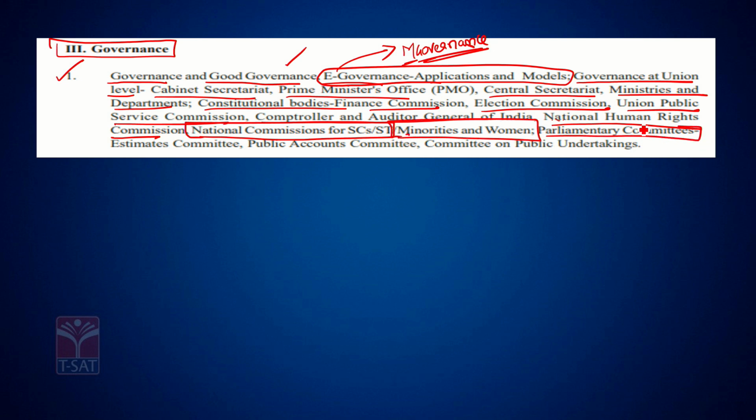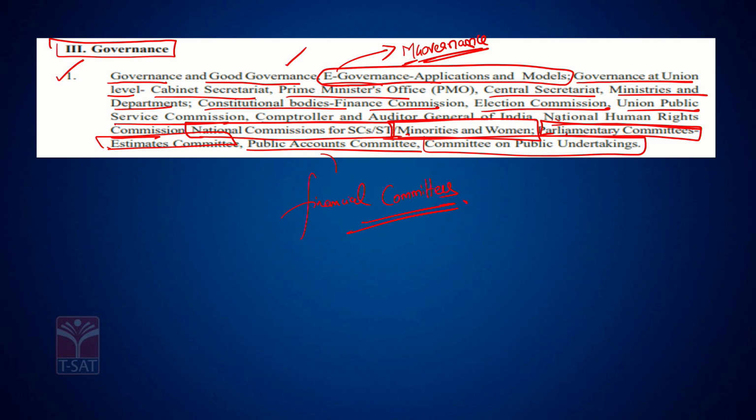We have parliamentary committees: estimates committee, public accounts committee, and committee on public sector undertakings. These 3 are the financial committees of the parliament.